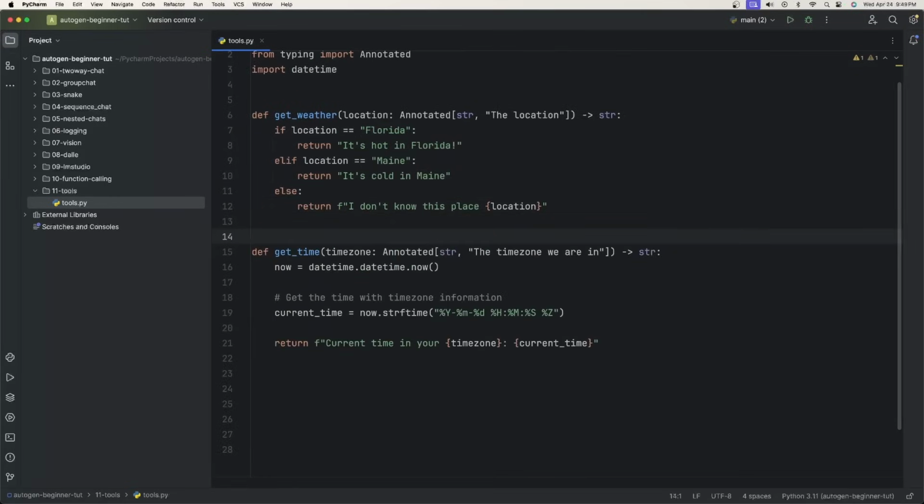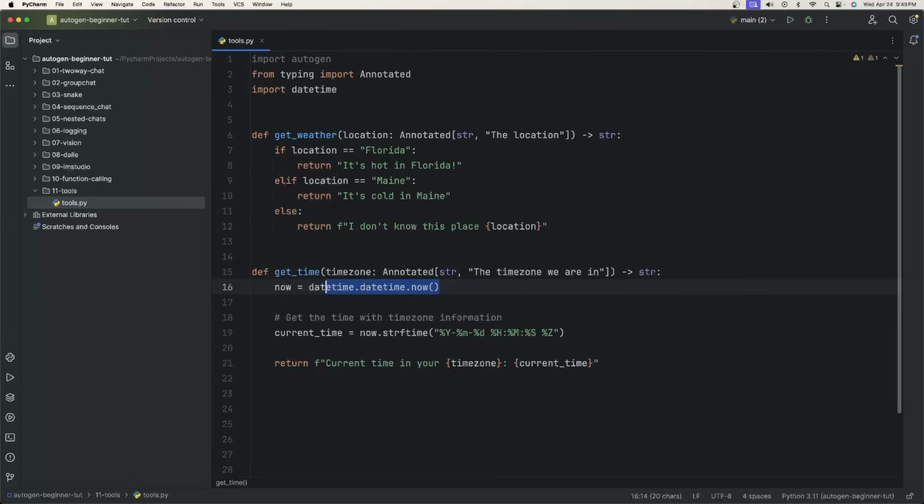And then we have get_time. Here we're going to take a time zone, which is just a string. We're going to get datetime now with the library that we imported. This is just a way to get the current time, and then we're just going to return the string. So those are our two tools that we're going to be using and registering to our assistant agent.